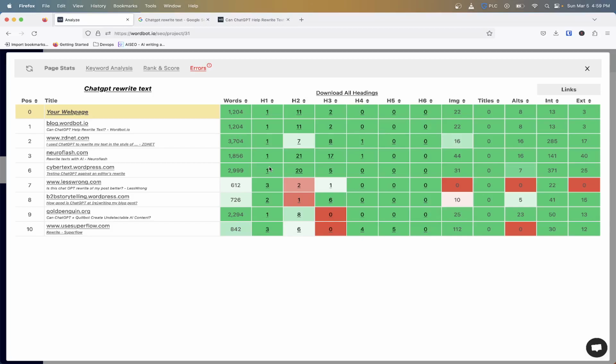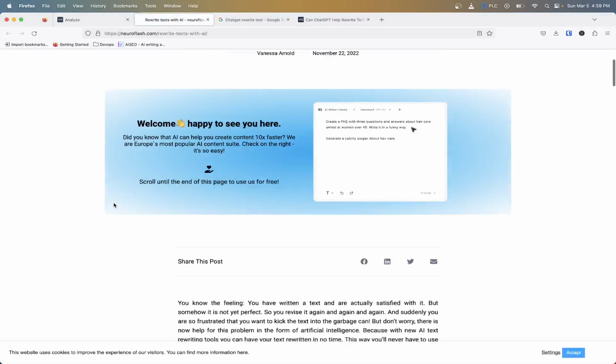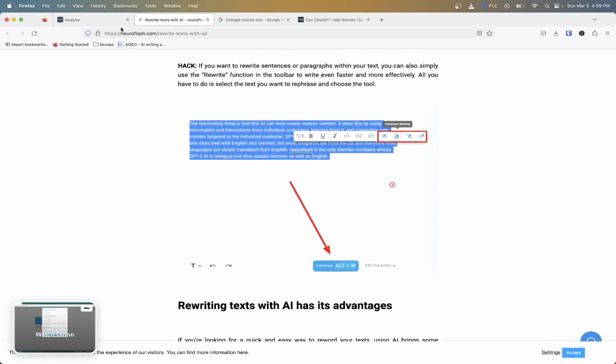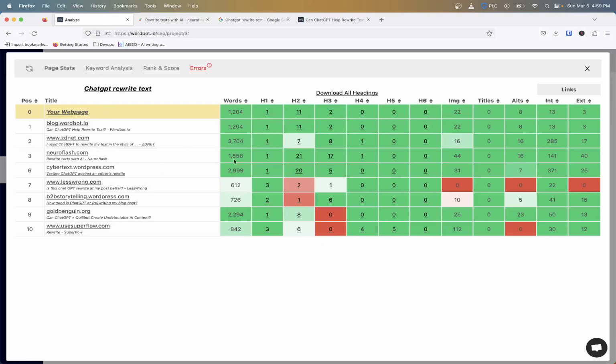And with that being said, the reason this is very useful for a lot of SEO writers out there is because you could not do this by hand as quickly and efficiently as this tool, because you would have to open up each of these articles. So let's say I wanted to see what all these headings are here. I would have to open this article up, go through and see each of the headings, then go back, go to the next article, see how many headings, and so on and so forth. And not only that, for each H1, 2, 3, 4, 5, 6, and so on.